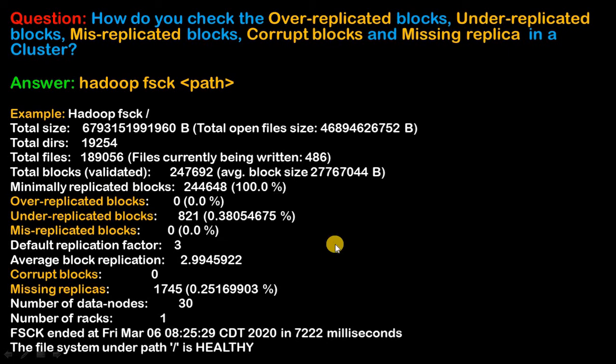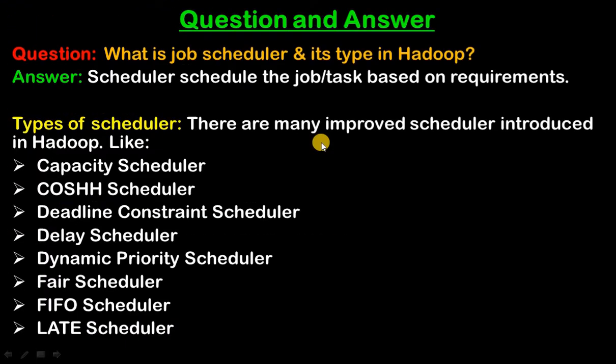So now let's see the next question. The question is, what is a job scheduler and its types in Hadoop? The answer is, a scheduler schedules the job tasks based on requirements. These are the types of scheduler.